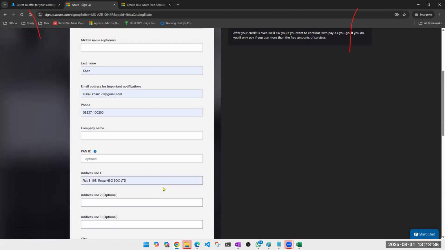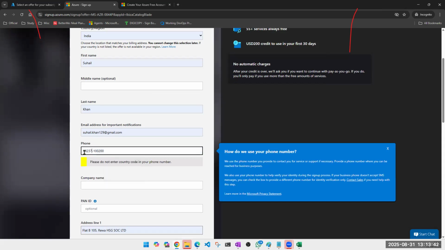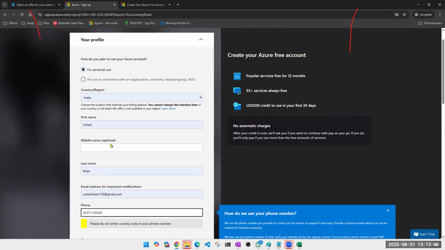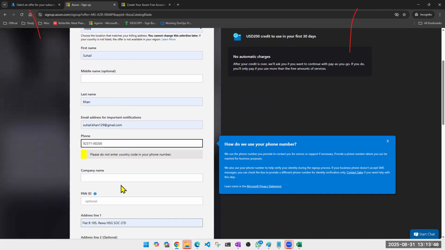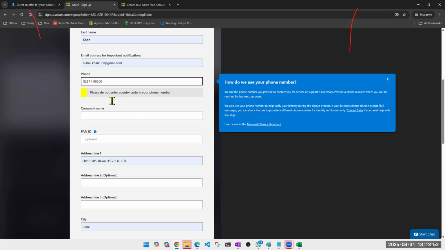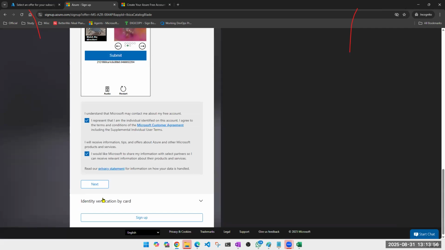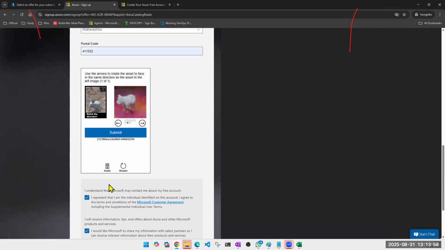Did I miss something here? Do not enter the country code while entering your phone number. It is still not taking me to next.